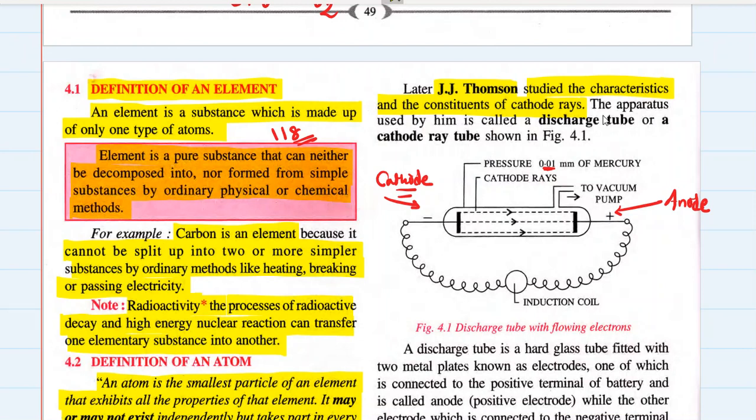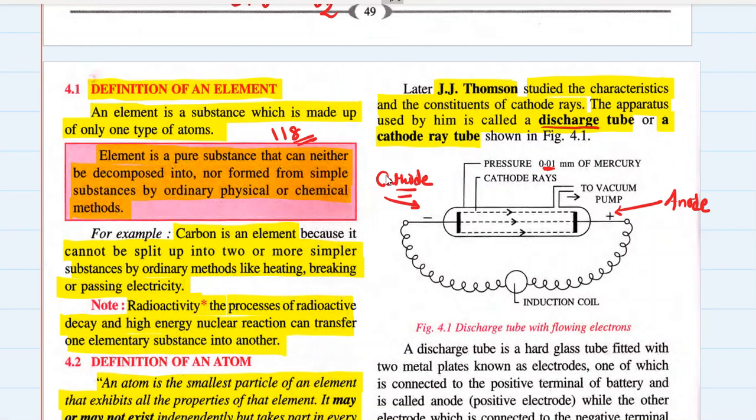So J.J. Thomson did this experiment all over again, and the apparatus he used was known as a discharge tube. What do you mean by the word discharge? Discharge means to give out. So what was discharged here? Some particles were discharged from the cathode, and they were traveling towards the anode. These particles were known as cathode rays. J.J. Thomson called this apparatus a discharge tube or a cathode ray tube.